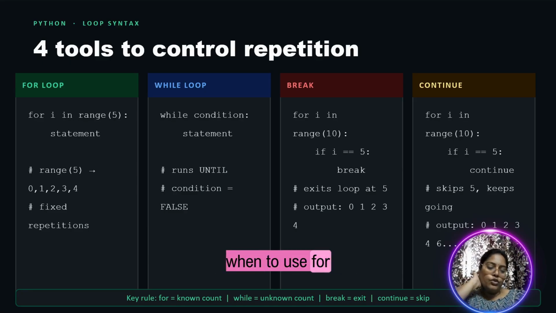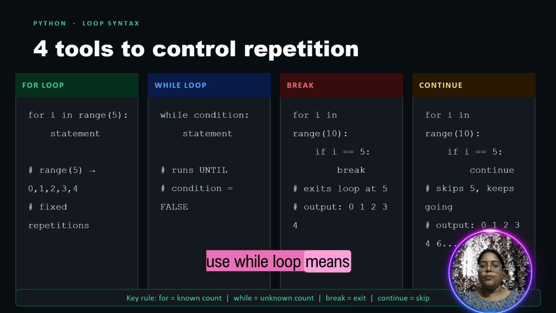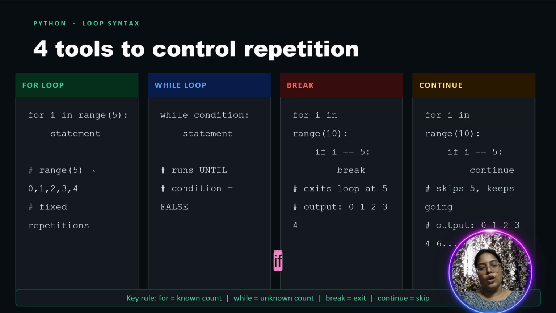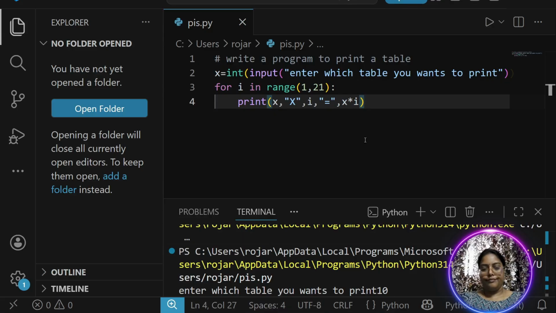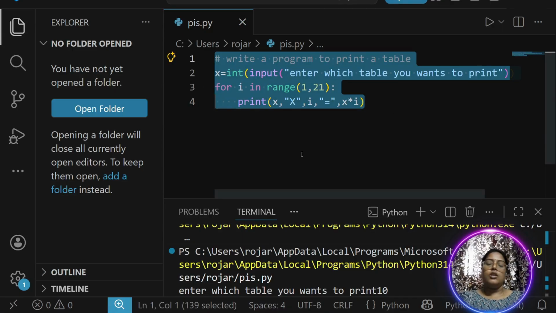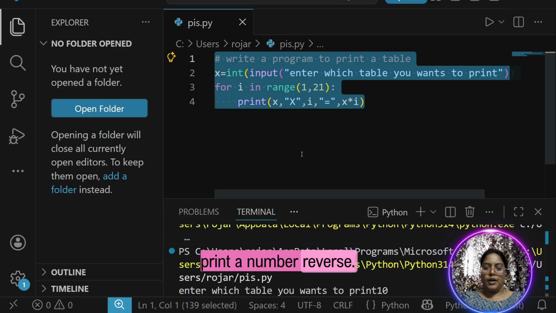So when to use a for loop and when to use a while loop? When you are writing a piece of code, if you know prior how many times you have to repeat a loop, then you use a for loop. If you don't know, then we use a while loop. So let us go into the practical session of while loop. So is it clear when to use for loop and when to use while loop? So let us write a code to print a number in reverse.